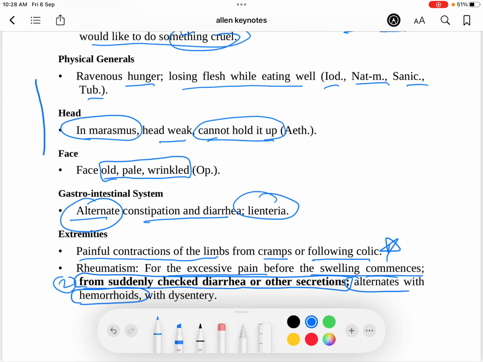And rheumatism with dysentery, this is another symptom. So third symptom was this, and fourth symptom was rheumatism with dysentery. So first symptom rheumatism, excessive pain before swelling, that is first. Second is rheumatism from suddenly checked diarrhea or other secretions. Third is rheumatism alternates with hemorrhoids, and fourth is rheumatism with dysentery. So this is about Abrotanum.